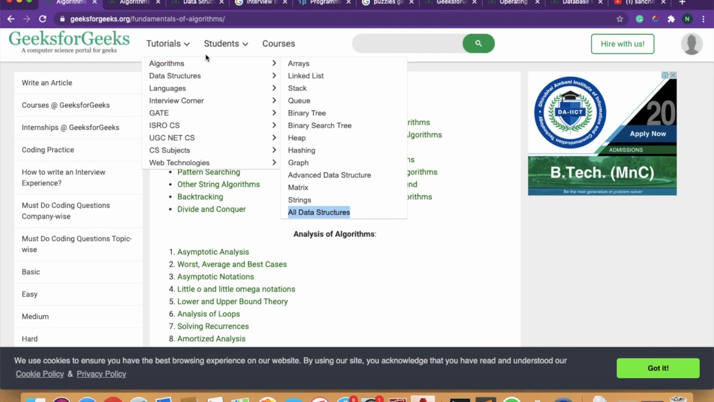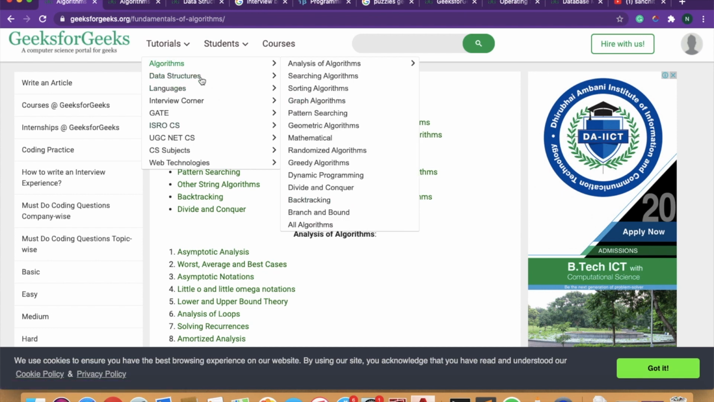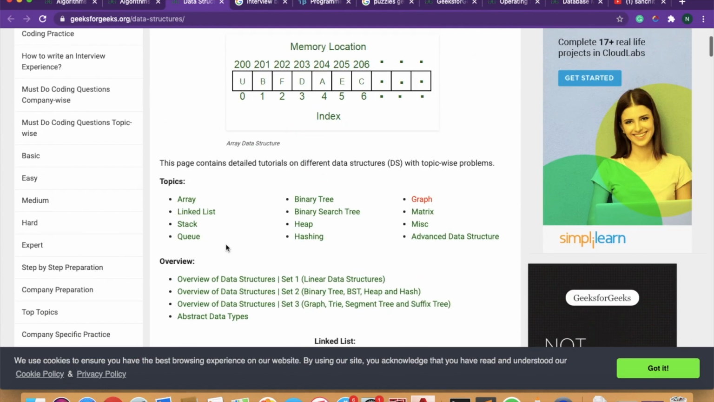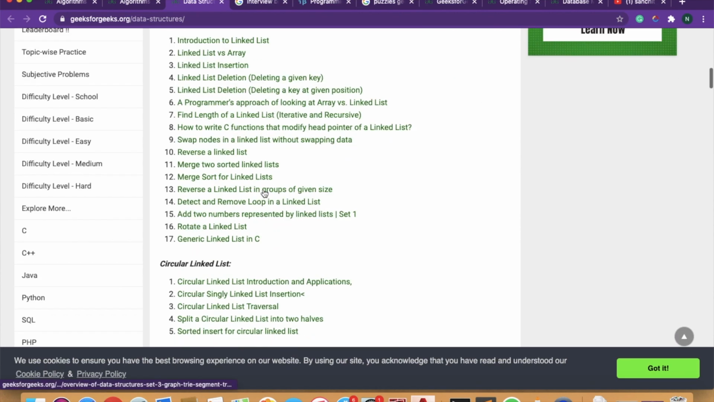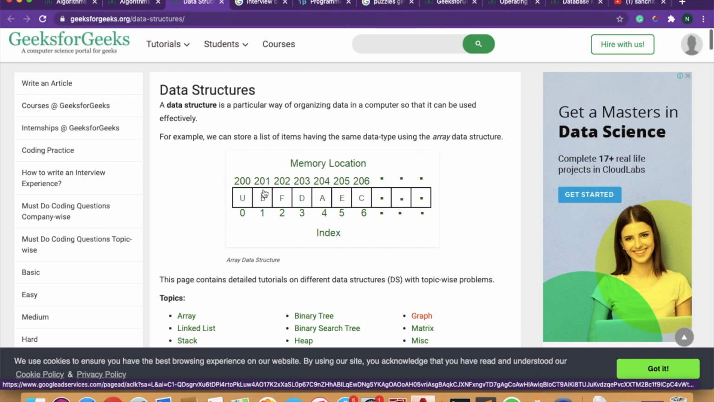So what we need to do is click on tutorial, click on algorithm, and click on all. Then you need to click on data structure, and click on all data structures. After clicking on all data structures, you will be directed to this website. From this, what topics you need to cover, I will be discussing that.